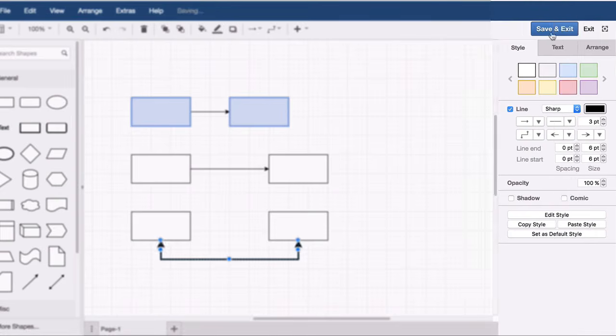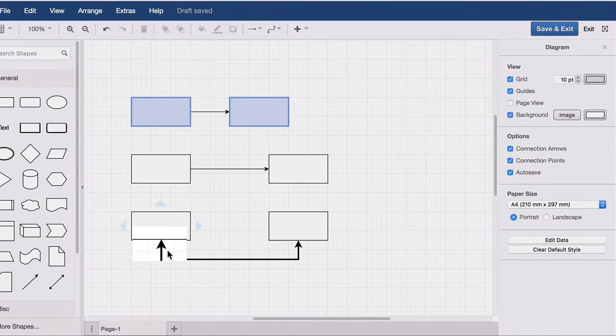In the control panel on the right, the color, style, width of the lines, and the arrow ends can all be edited.